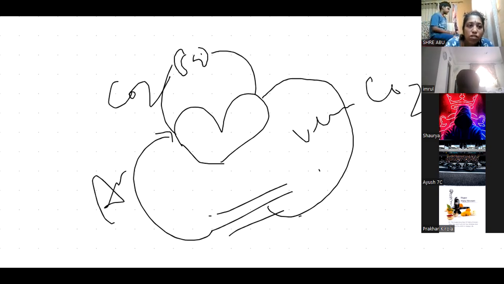It is recording. Mechanism of blood flow in heart.